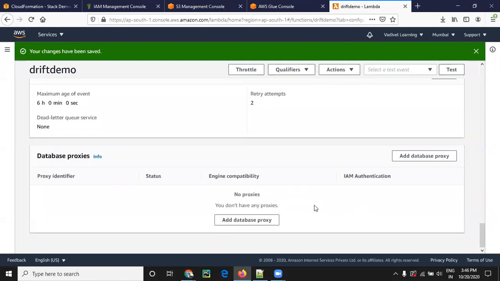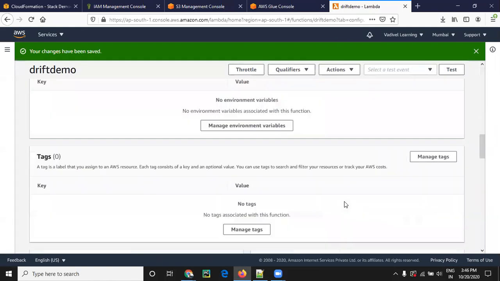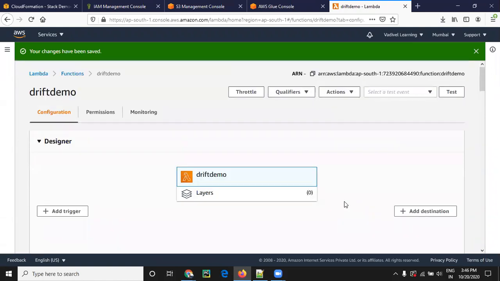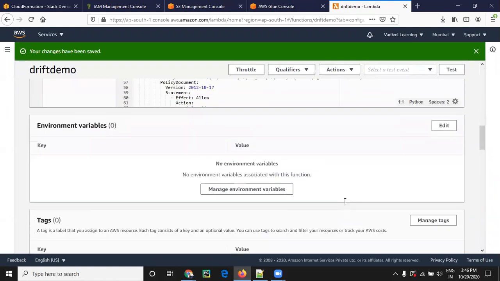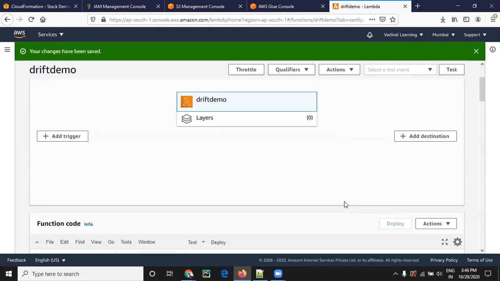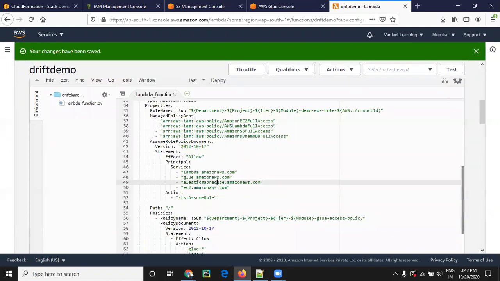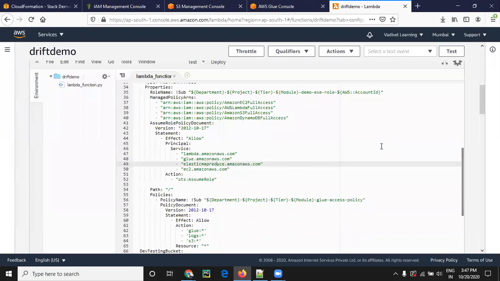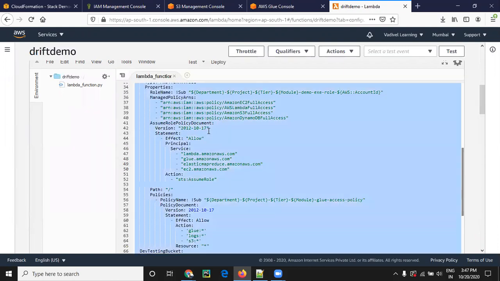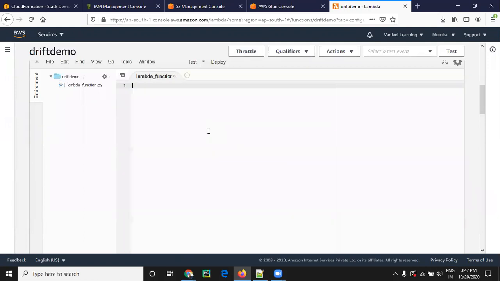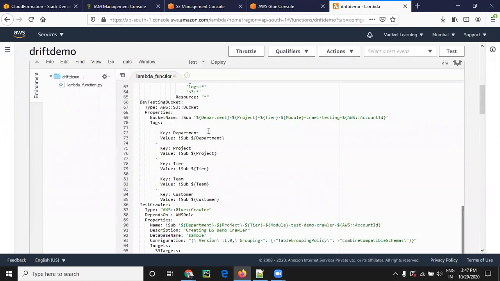So basically my Lambda function takes two inputs. One is... No, wait.